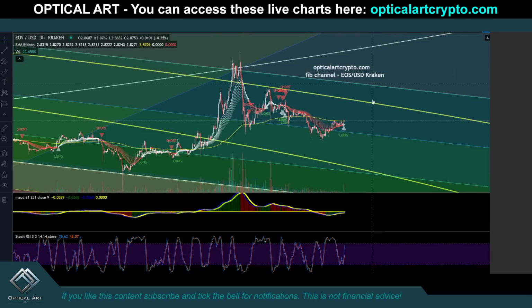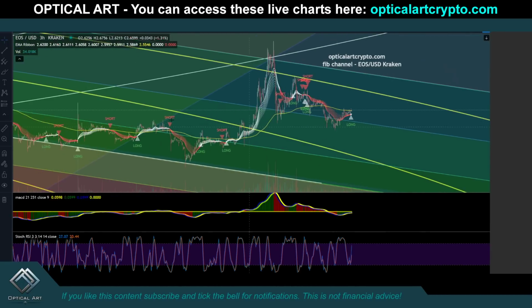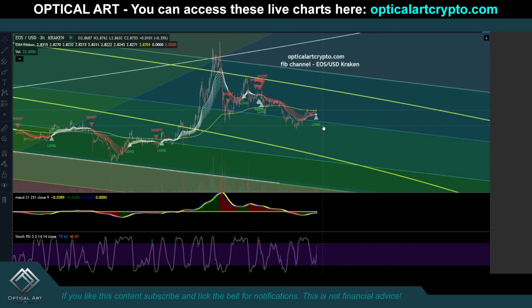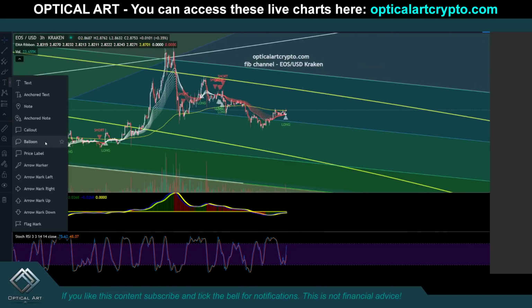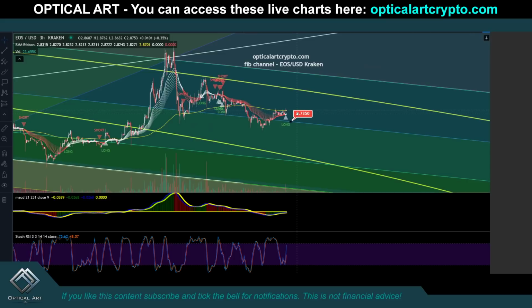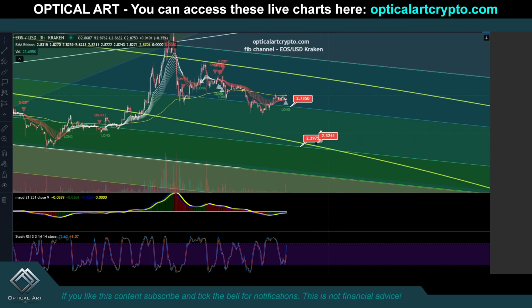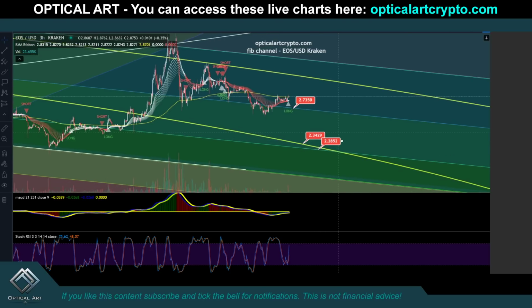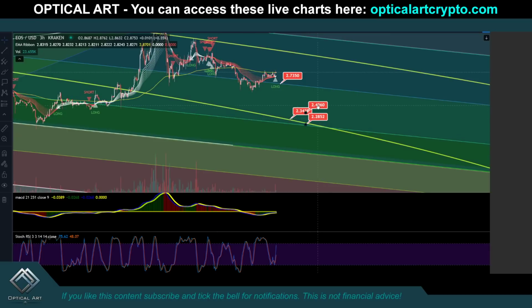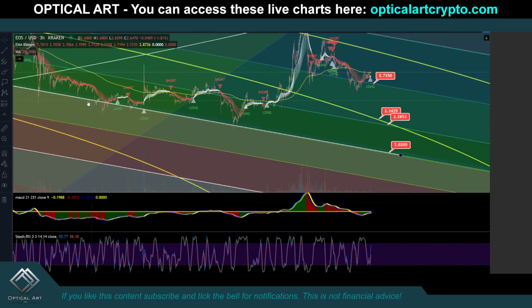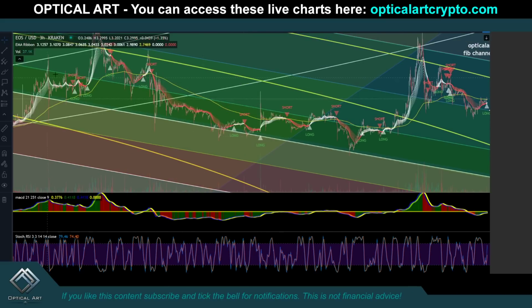This is EOS. You can see we've been respecting this yellow fib circle here. Currently, your support right now is right here at $2.73. If we break that, your next support is potentially $2.34 to $2.29. Let's move this kind of out of the way. And if we drop below that, you will have very strong support down here. This is white because this has been respected a lot going back. See how many times we've tested this, guys.